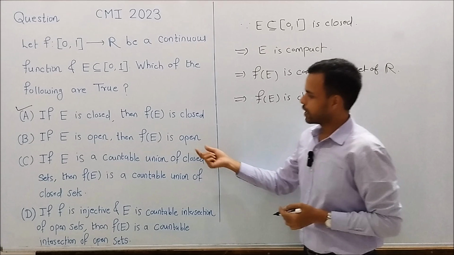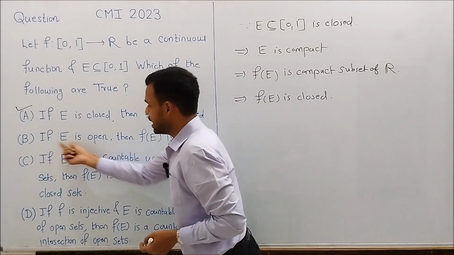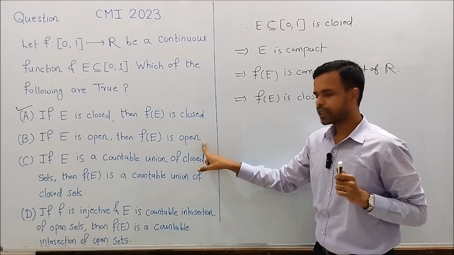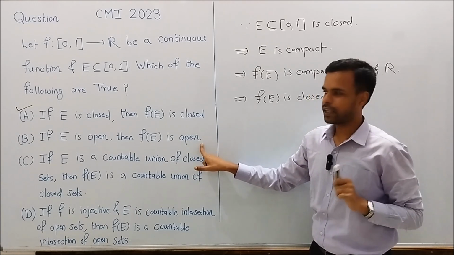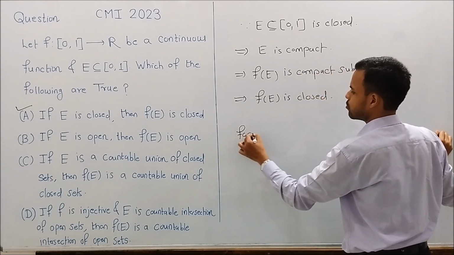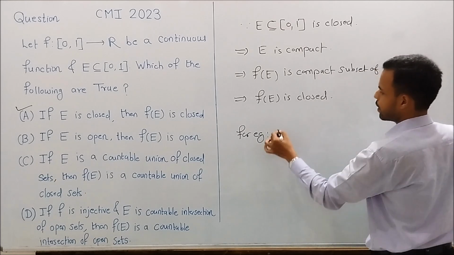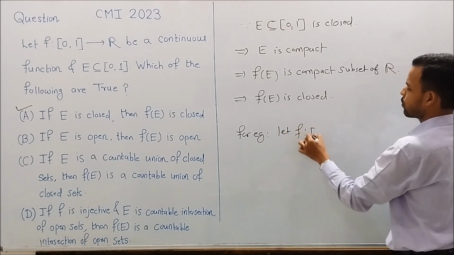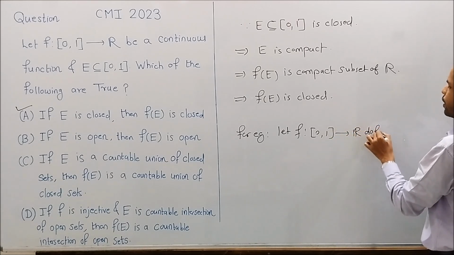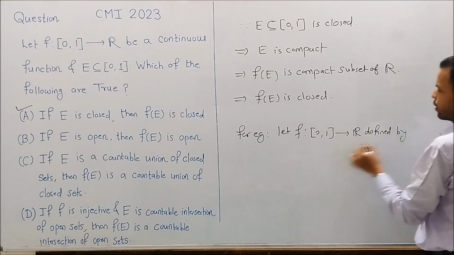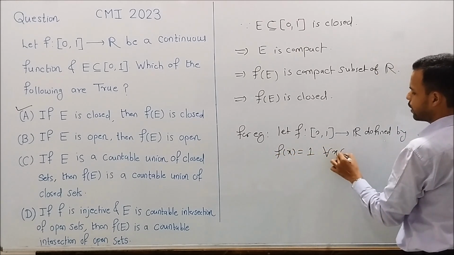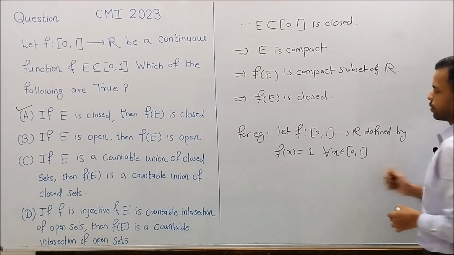Now, let's move to the statement in B. If E is open, then f of E is open. Is this a true statement? No, this is a false statement. We can easily find a counterexample. For example, let f from the closed interval [0,1] to R be defined by f of x equals 1 for every x in [0,1].